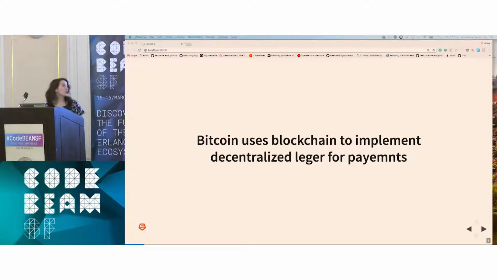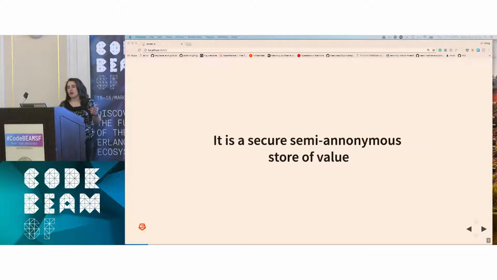If you look up a definition, you might see something like, Bitcoin uses blockchain to implement a decentralized ledger for payments. So what does that mean? Really, you can think about it as a bunch of computers or nodes all over the world, and each of them has a ledger, kind of like a bank ledger, right? And they work off of the same ledger. Or you can think about it really as a list with pieces of data, and each piece in the list points to a previous piece in the list. We also talk about it as this secure, semi-anonymous store of value.